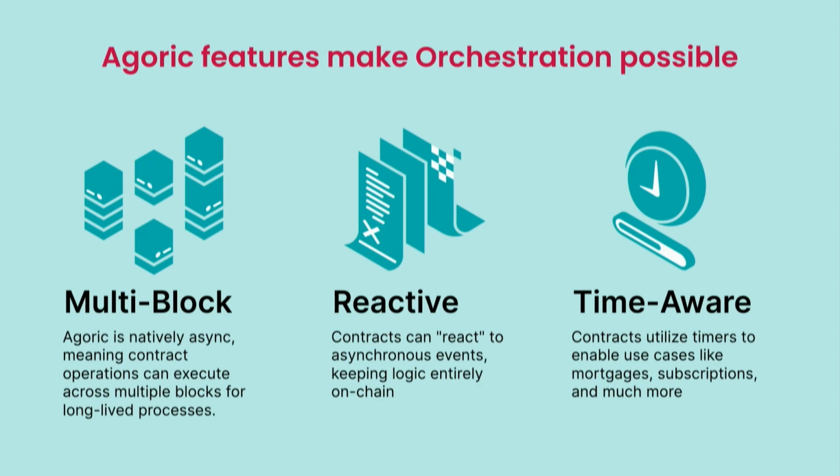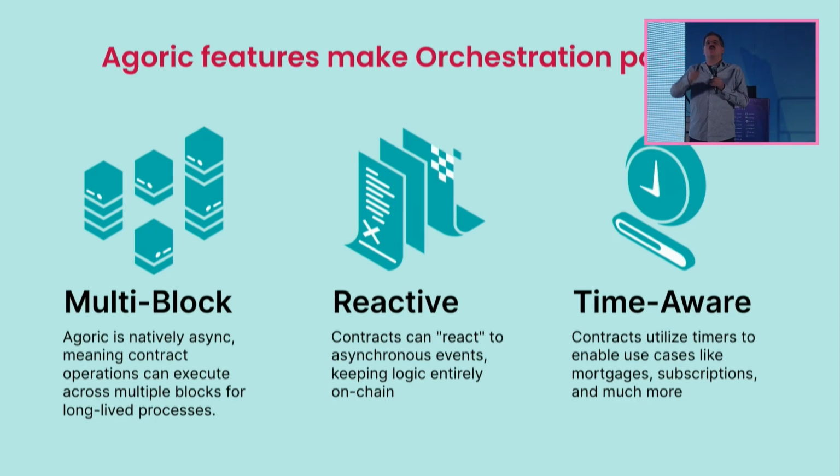So you've got this ability to do these multi-block actions, to react to things and wait for them to happen and then respond to them. And that's not just responding to the events of I sent a message and I got a response back. We have native timers, so you can do periodic events to charge interest, or to do continual purchase, or to rebalance your portfolio every week, or whatever it is that is this cross-chain action you would like the system to proactively do. That can be built.